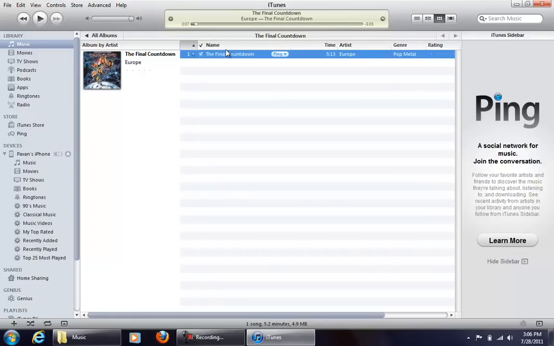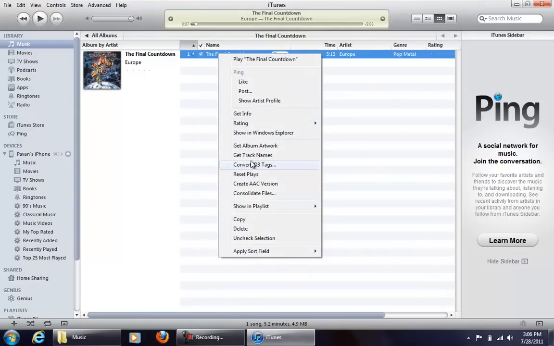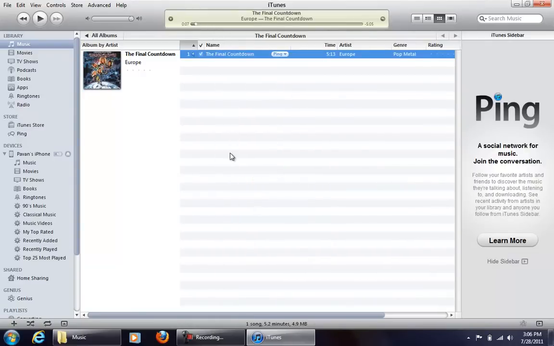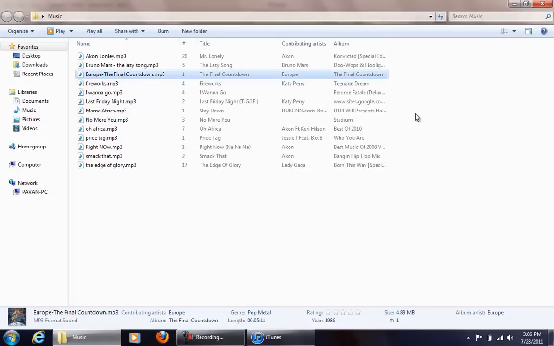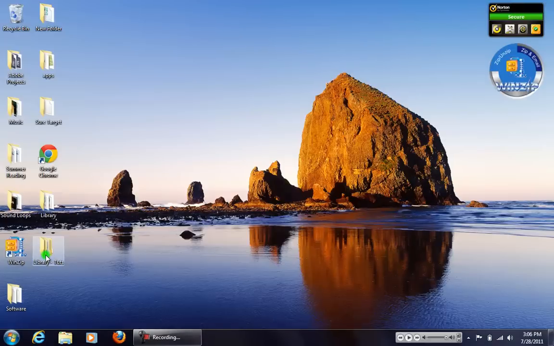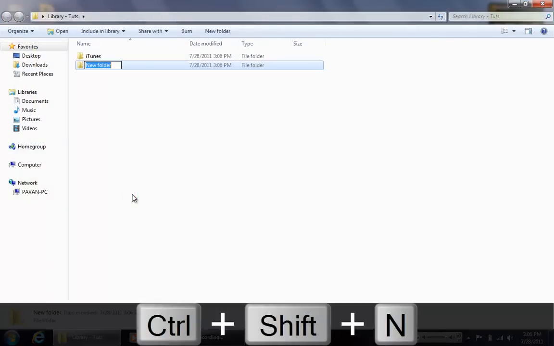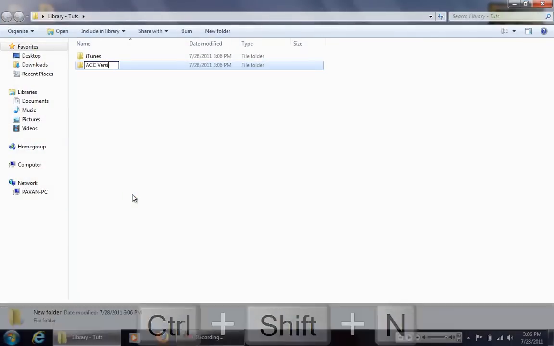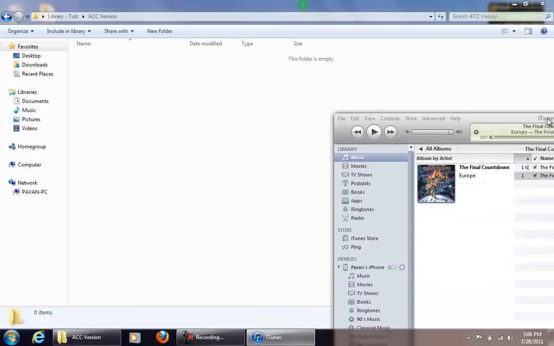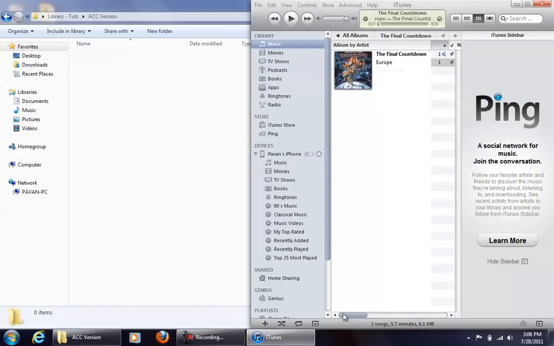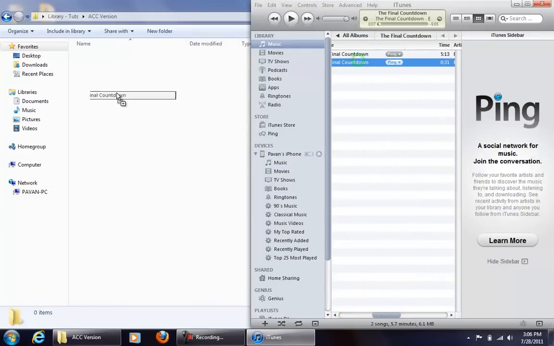And then all you're going to have is that, and then right click, create AAC version. There we go. As you can see, it's 31 seconds, and so we are going to take that and create a new folder in our library. So I'm going to create a new folder called AAC version, and then drag and drop that song into the folder.